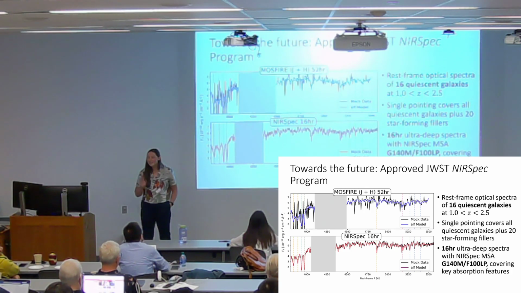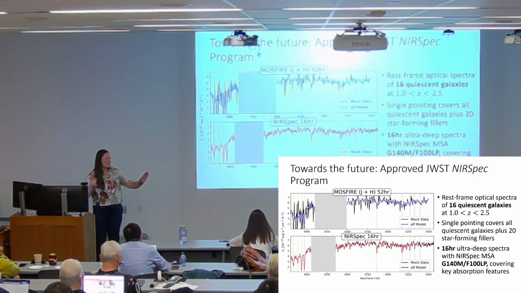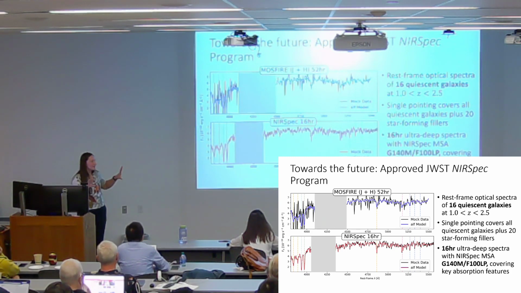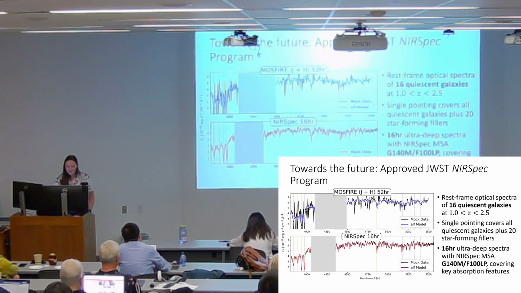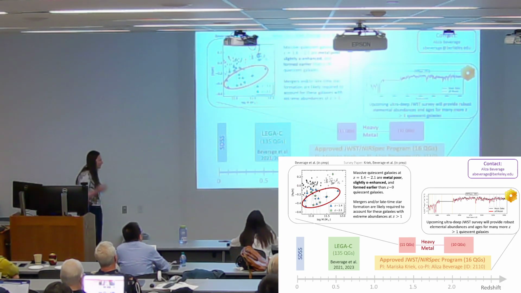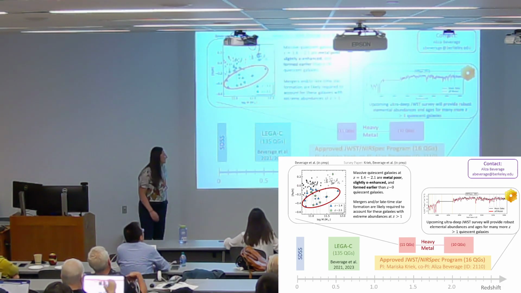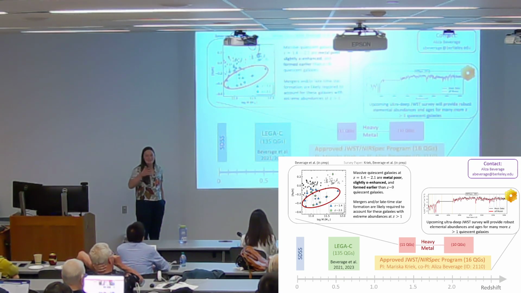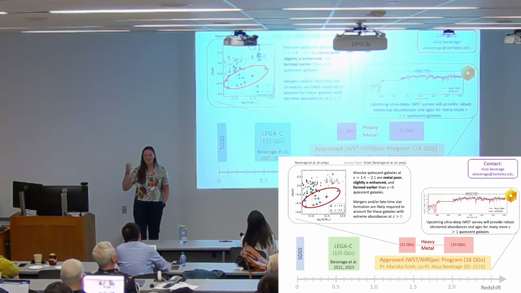So I'm really excited. This data set is going to be amazing. I can't wait to get my hands on it. We've been waiting a while, but it looks like we're going to get it in around November, December time. So I can't wait to see what the parameter space looks like after all of this. So I hope I convinced you that it's an exciting time for stellar metallicities, and that there's a lot we can learn from studying the metals, especially stellar metallicities of massive quiescent galaxies. Thank you.